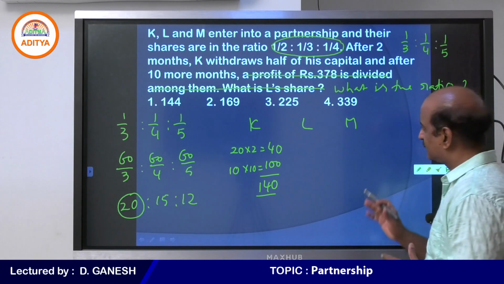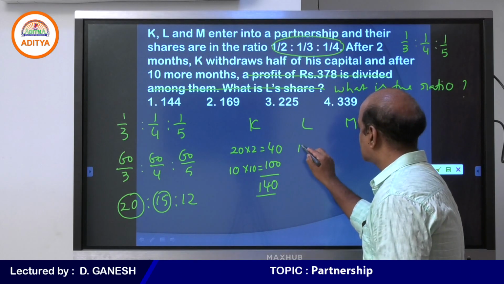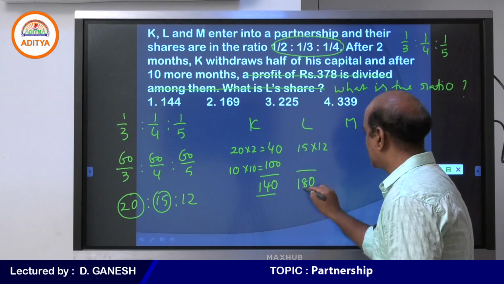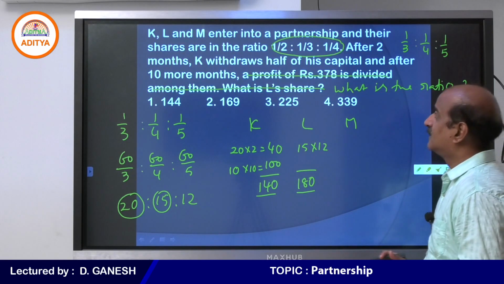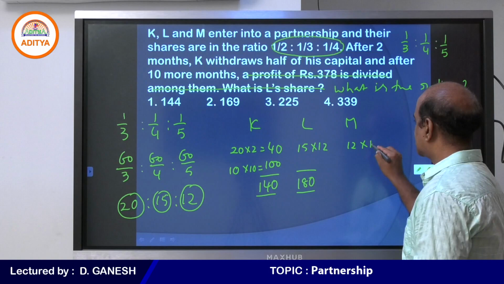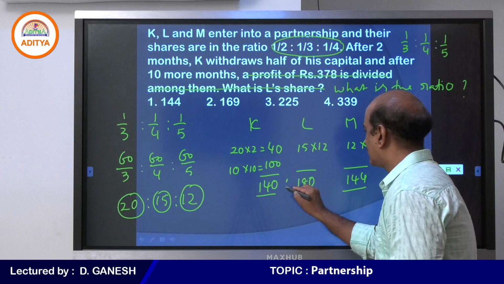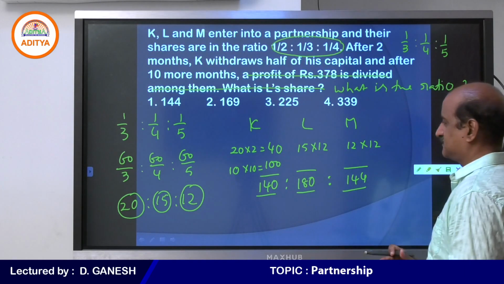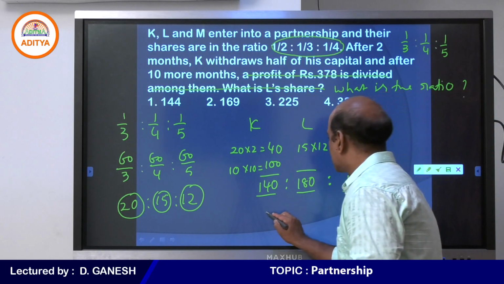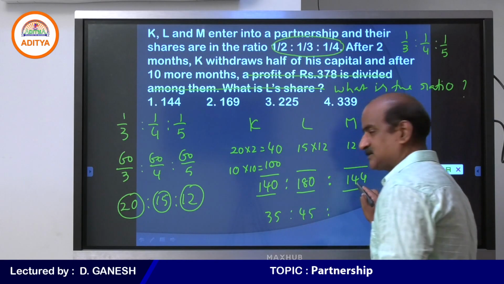Now come to this. When it comes to L, 15, and there is no change for all 12 months. So 15 into 12, that is 180, that is L. And finally M. For M, 12 parts, no change, so 144. Hence we understand that it is 140 is to 180 is to 144. And you can cancel by 4 and further you can get your answer. So your answer must be 35 is to 45 is to 36, we are cancelling by 4.